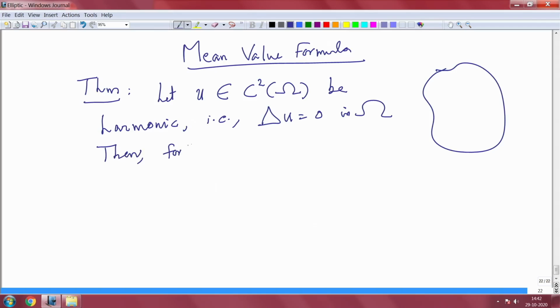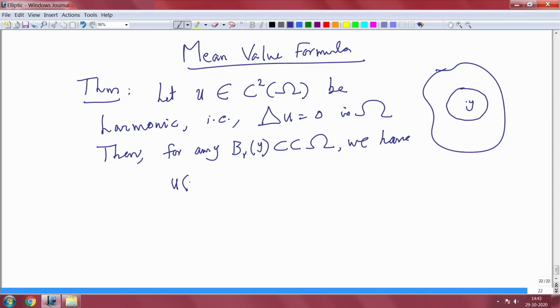For any ball, you choose a point y here, and you look at a ball which is completely contained in omega, that means compactly embedded. Any ball of radius r centered at y, that means compactly contained in omega. Then we have u of y. Okay, let me do it in 3 steps.